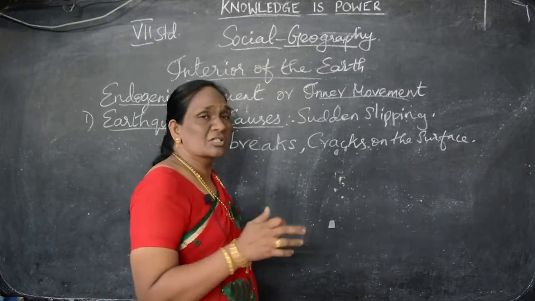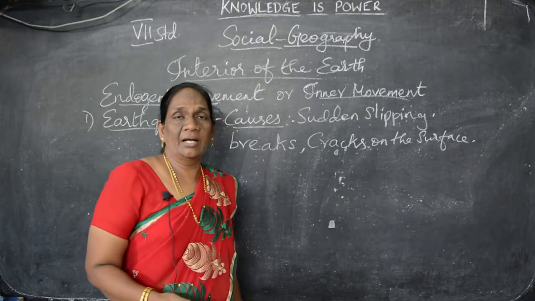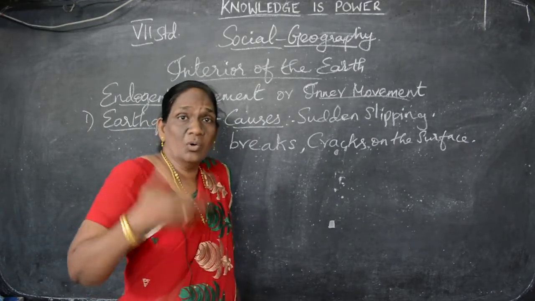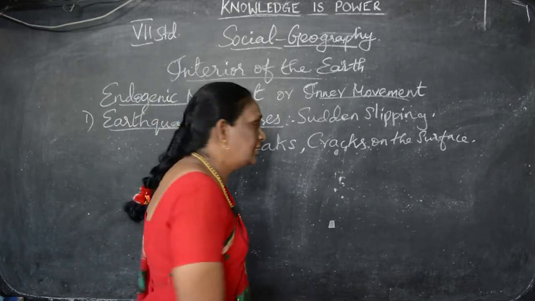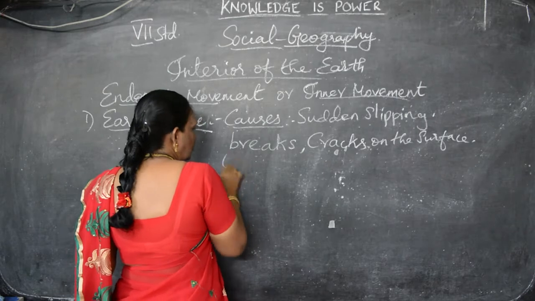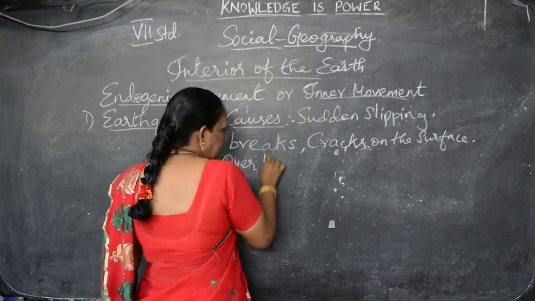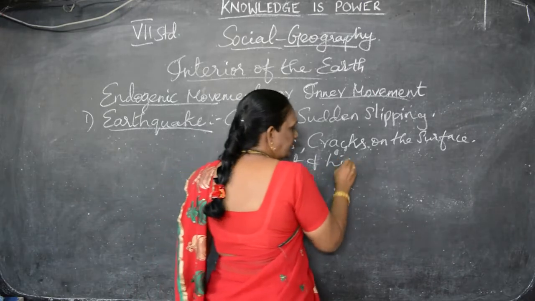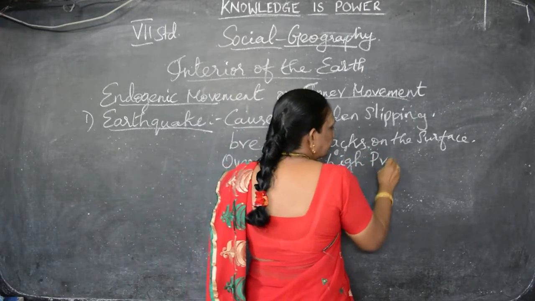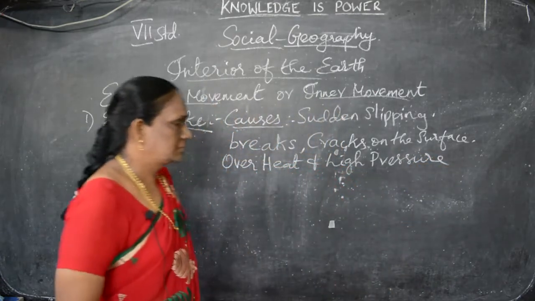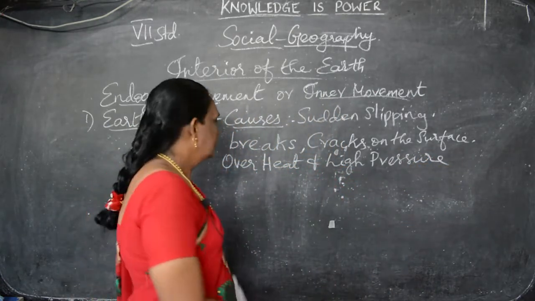Okay. Why are they happening? Because of the overheat. Understand? Over pressure inside the interior of the earth. What is the cause? Heat, overheat and high pressure. So these are all the causes for the earthquake.